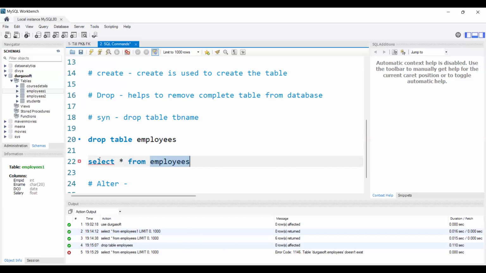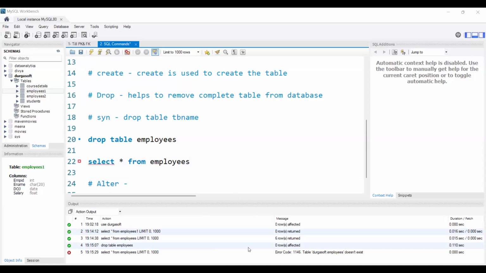Basically, we will use the select statement to display the data, right? But if the table does not exist, then how will it display the data? That's the reason it throws an error. Whenever we get an error, it will show the red cross symbol, and in the error code, it will give the explanation. It is saying that table DURGASOFT.employees doesn't exist.